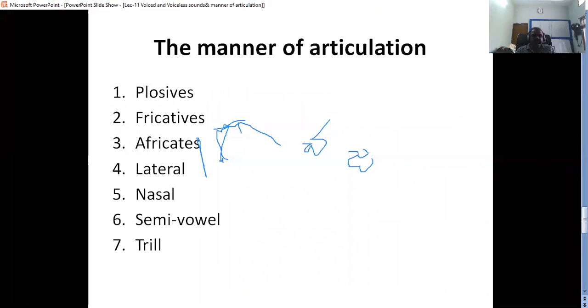Among these three, we have seen manner of articulation. How many manners of articulation are there? Plosives, fricatives, affricates, lateral, nasal, semi-vowel, and trill. We have seen them. Now, in the next class, we are going to learn about place of articulation.